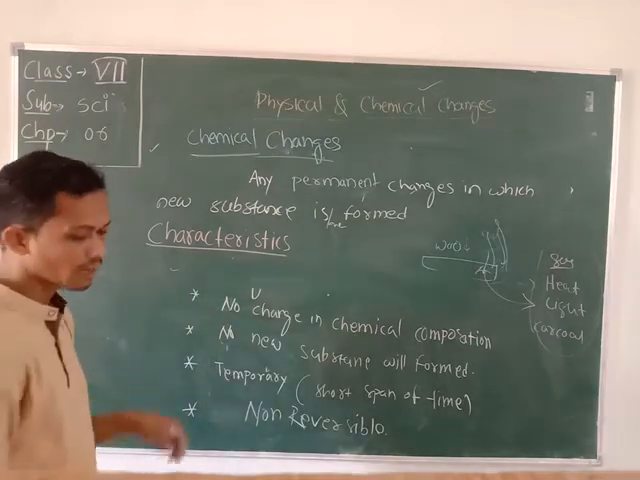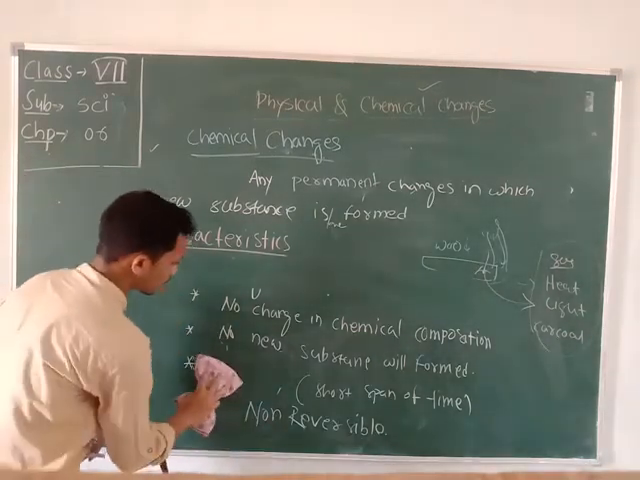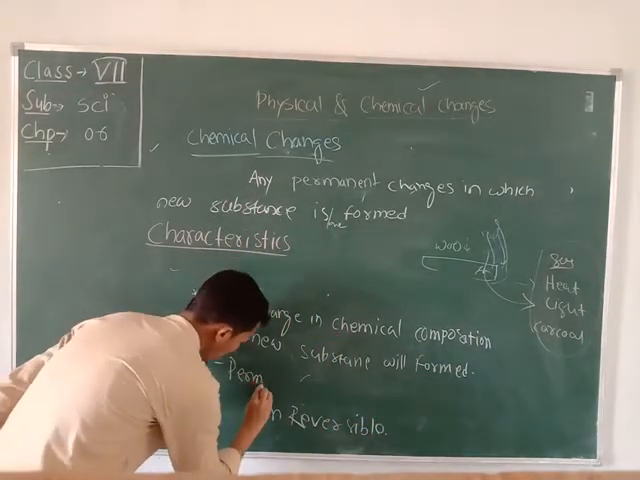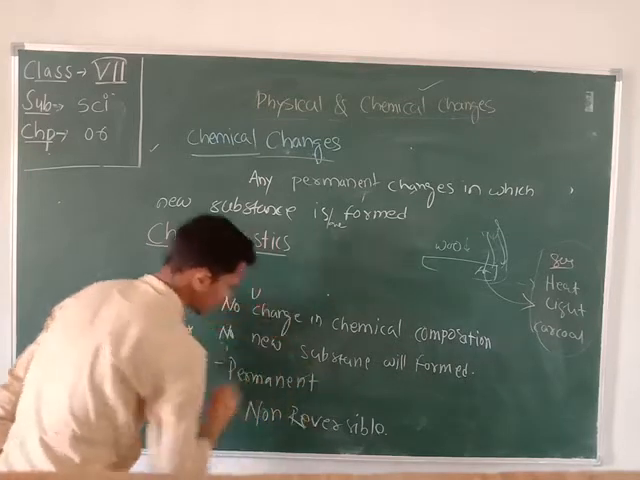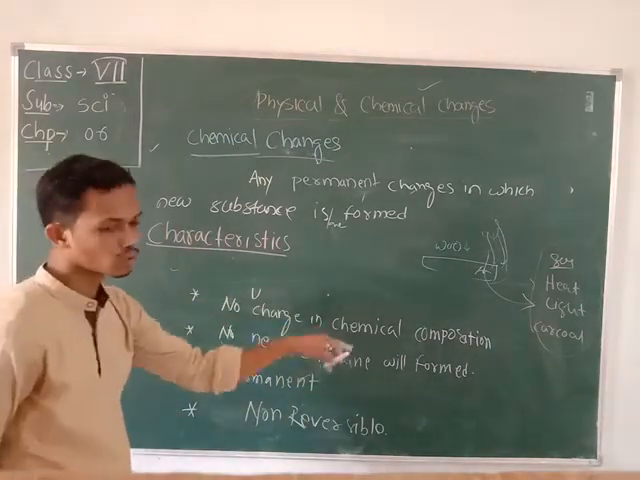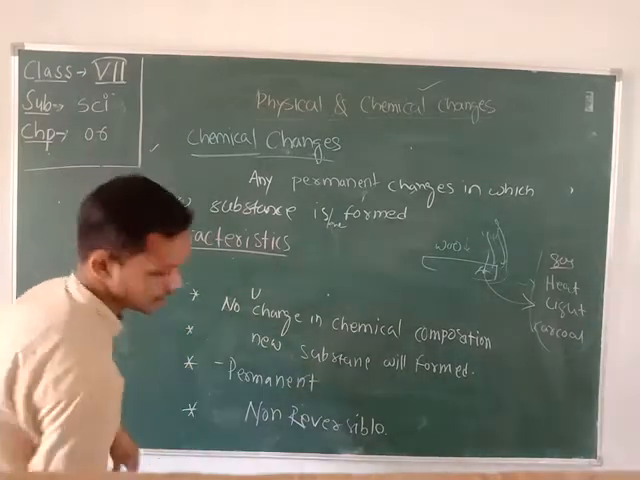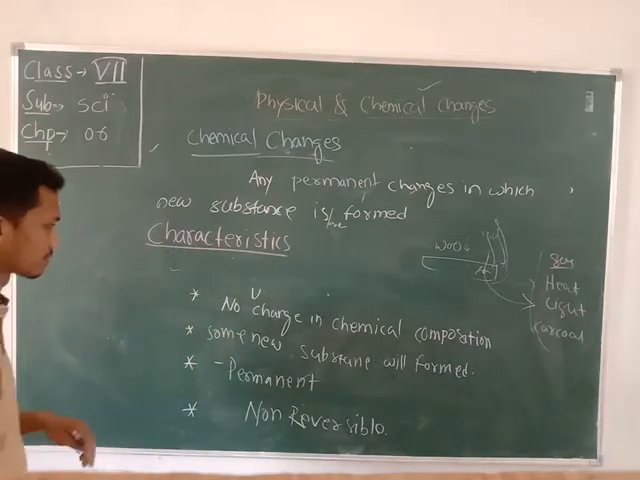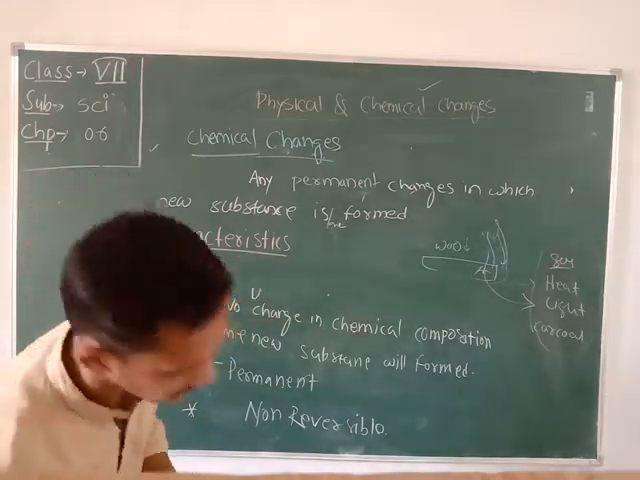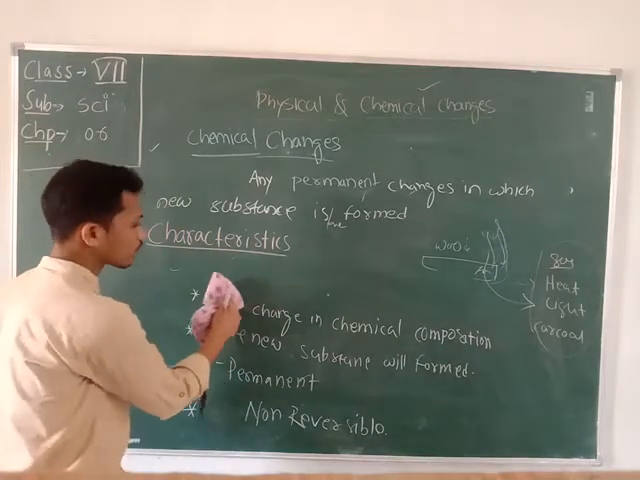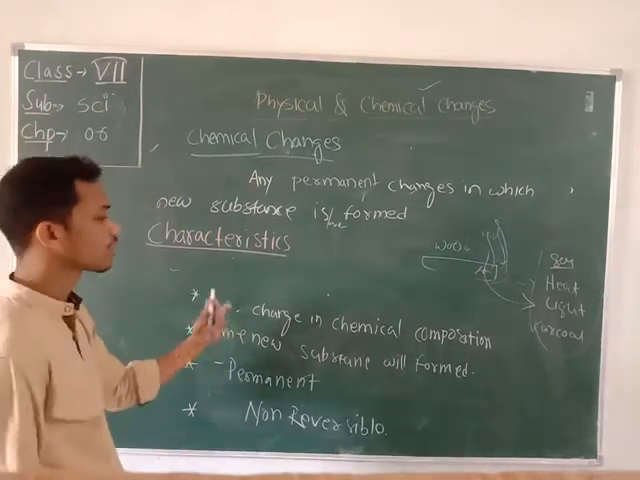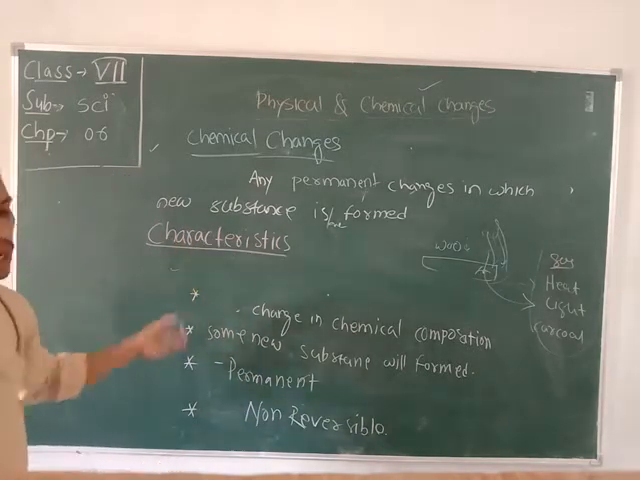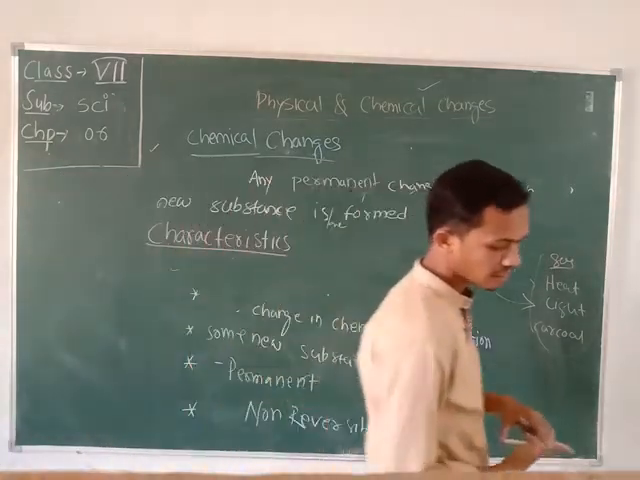After that, are these temporary changes? No, they are permanent changes. After that, is no new substance formed? No, some new substance will be formed in the process of a chemical reaction. After that, is there no change in the chemical composition? Yes, some changes will be done in the chemical composition of the substances that go through the chemical change.